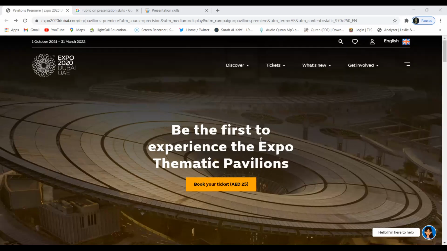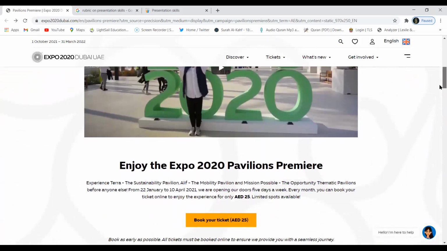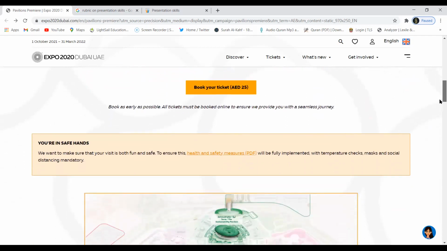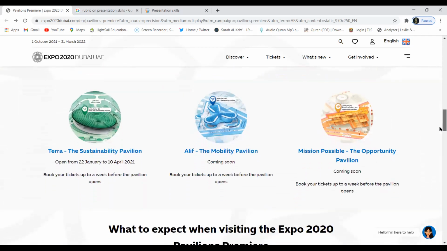You will be the first to experience the Expo thematic pavilion. What are these thematic pavilions? You can scroll down, you can watch this video, you can look at the information given over there, and then you can see what kind of pavilions are available. Terra, the sustainability pavilion, is already open. It opened on 22nd of January till the 10th of April. It remains open. And then Alif, the mobility pavilion, is coming soon.